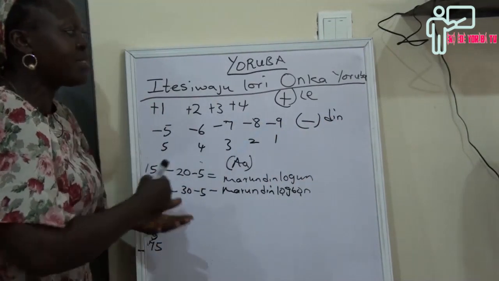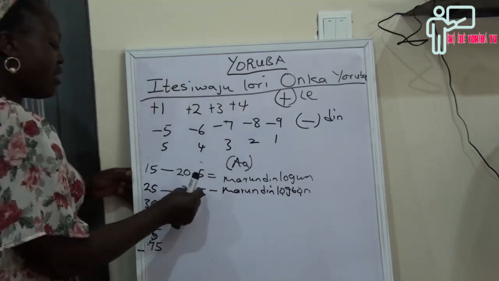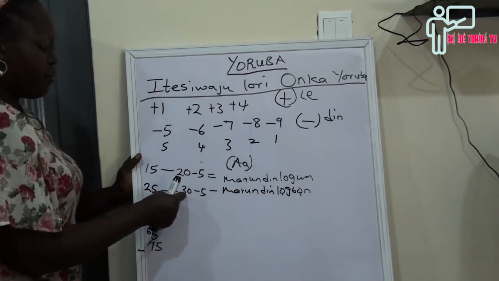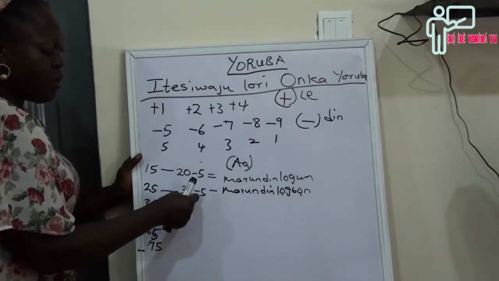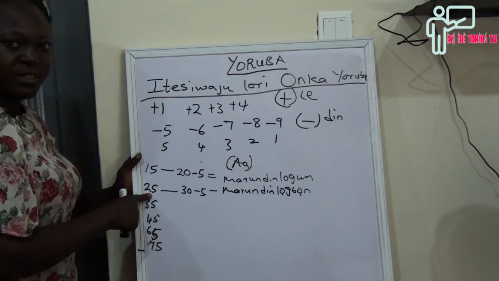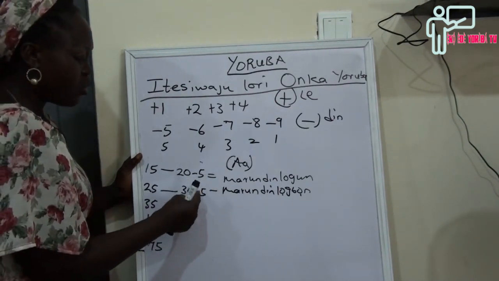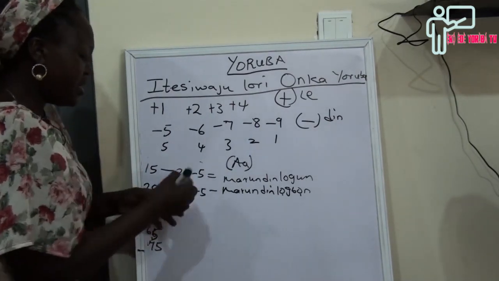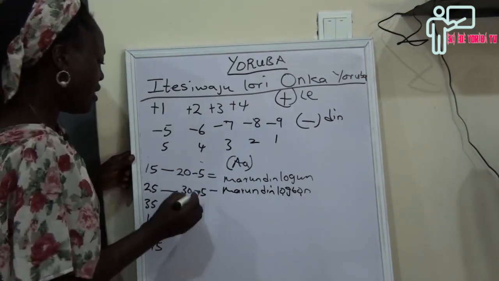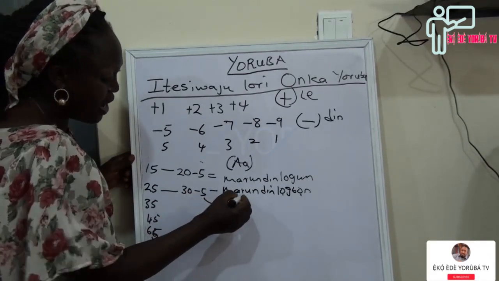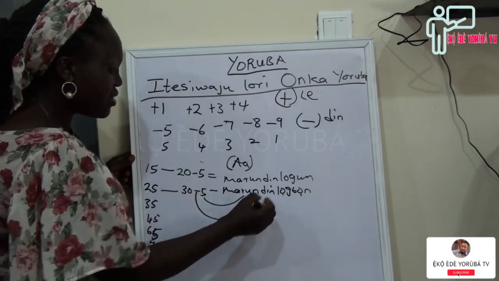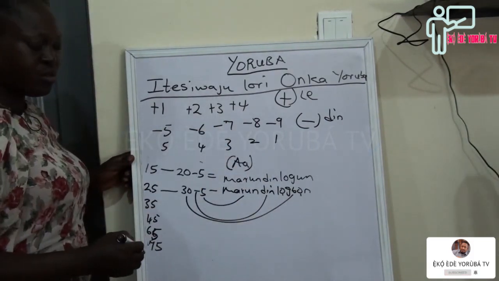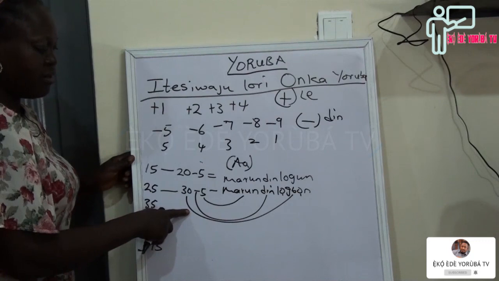We use the term din. I've told you that we count from the back to the front. This is márùn, 5, and this is minus din, and this is ọgbọ̀n, 30.